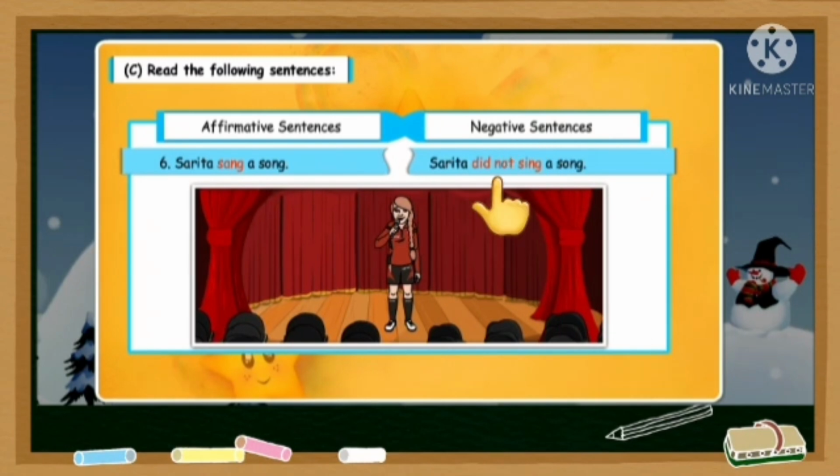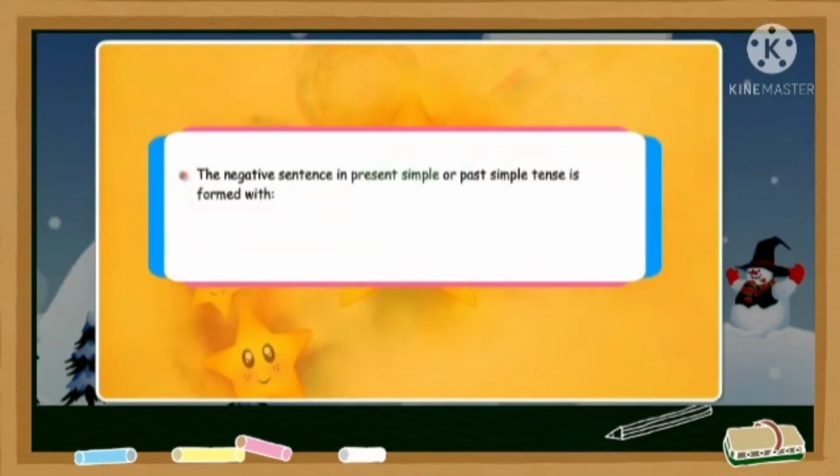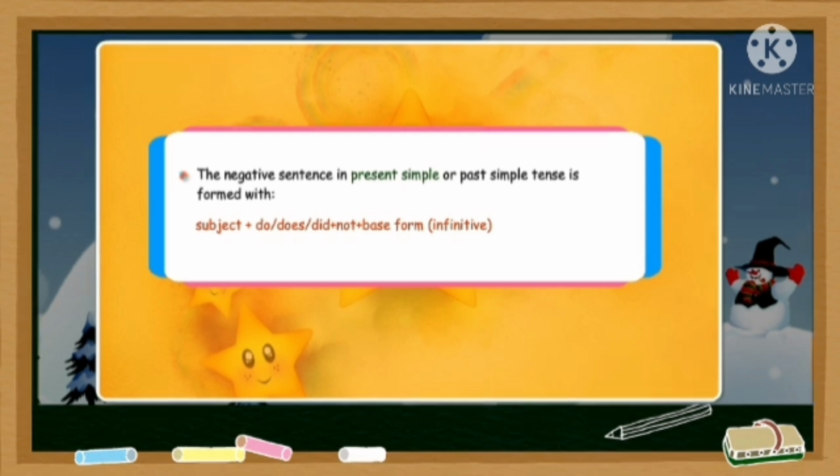I hope that is clear. Now the negative sentence in present simple or past simple tense is formed with subject plus do, does, did plus not plus base form, that is infinitive.